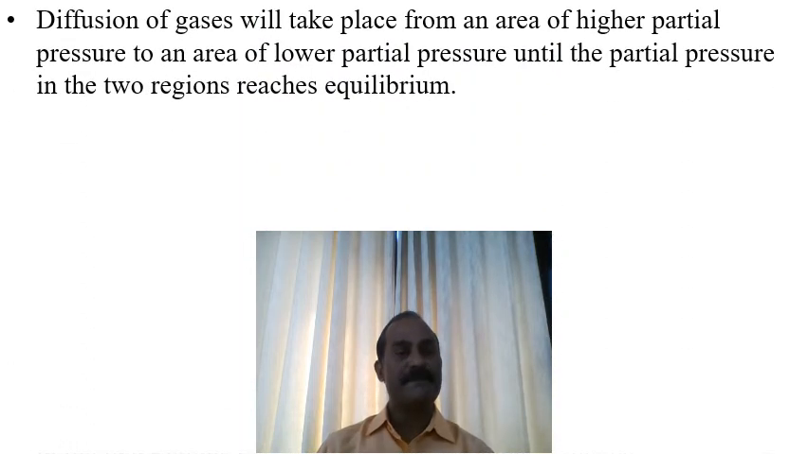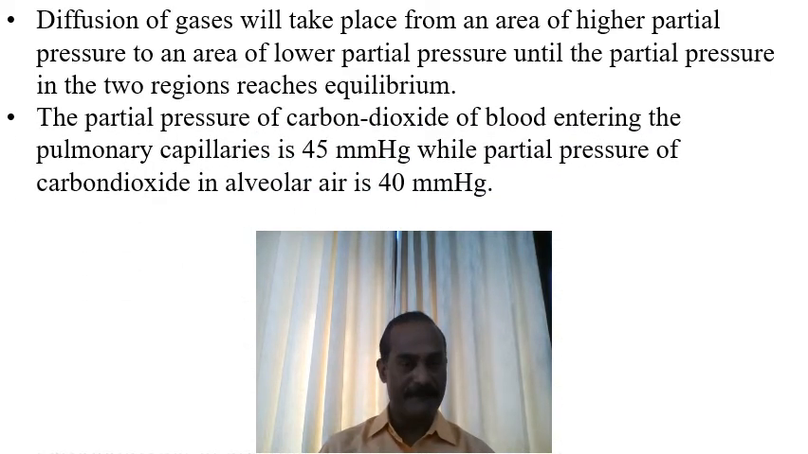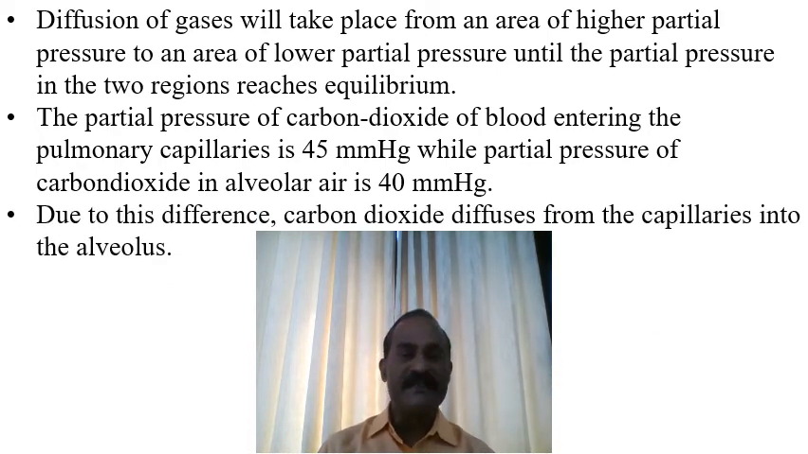Now, diffusion of gases takes place from an area of higher partial pressure to an area of lower partial pressure until the partial pressure in these two regions becomes equal, or reaches equilibrium. The partial pressure of carbon dioxide of blood entering the pulmonary capillary is around 45 mmHg, while the partial pressure of carbon dioxide in the alveolar air is around 40 mmHg. Due to this difference, carbon dioxide diffuses from capillaries into the lung alveolus.